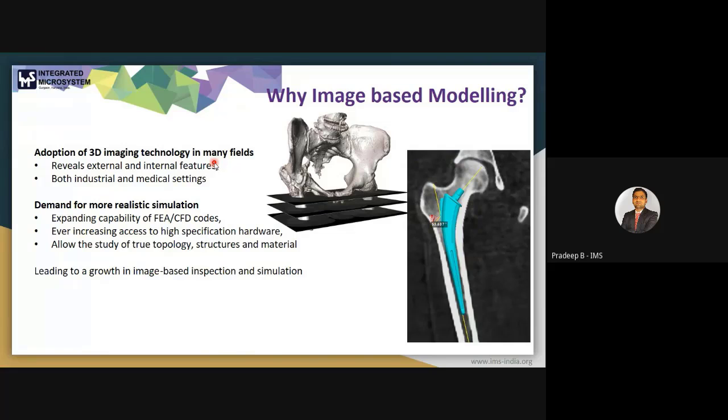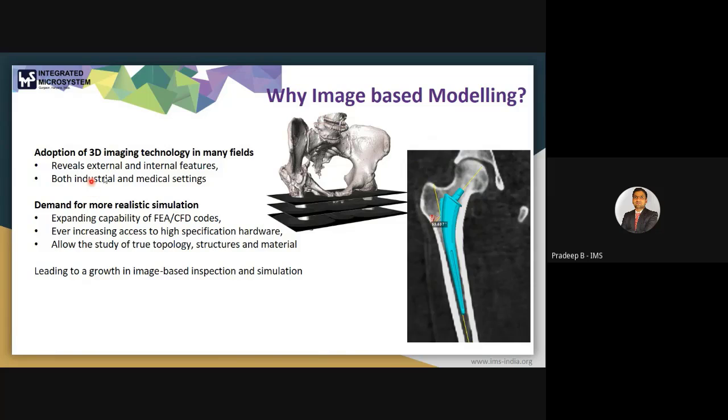Everyone is adopting this image based modeling because it will reveal external as well as internal features of the anatomy or any material or any sample. If we scan that sample, we have the opportunity to get information about the external as well as internal features of that particular data set.